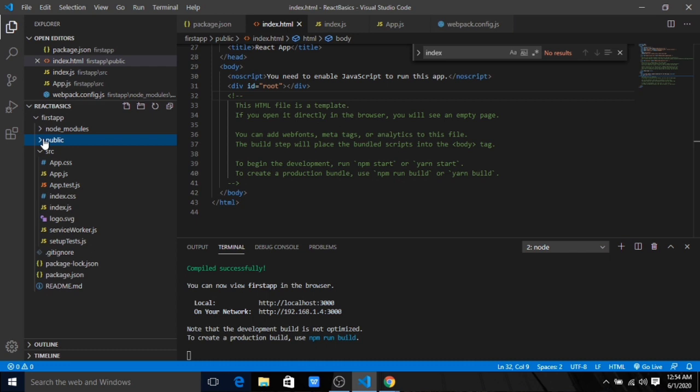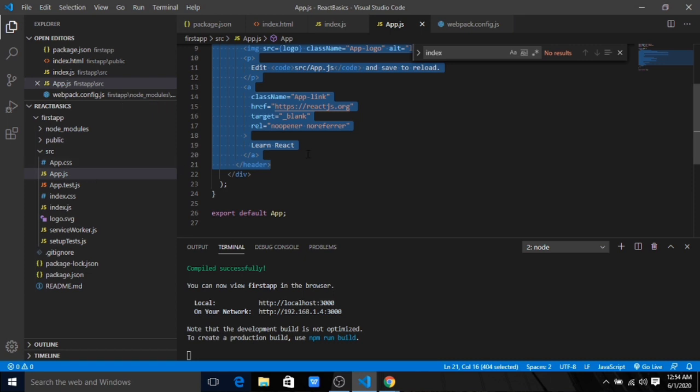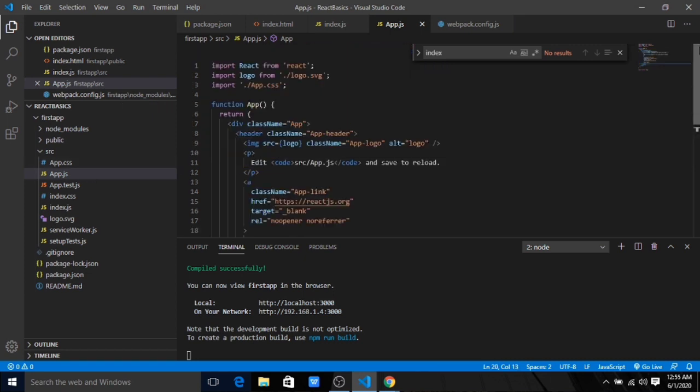You will have index.js, which relates to index.html, and index.js will inject your app component. Your app component is your brain, and it will have all the other components. When I told you we'll divide our component into separate parts, this app component will handle all the parts we divided into, and then inject that into index.js. So we generally don't change anything in index.js. Basically we'll change the main part in app.js, so whatever we want, we'll change here.